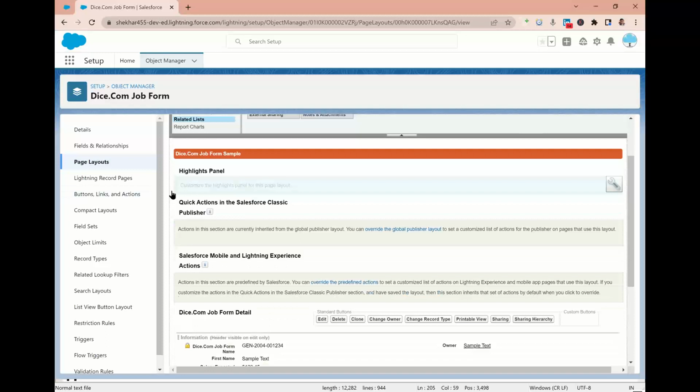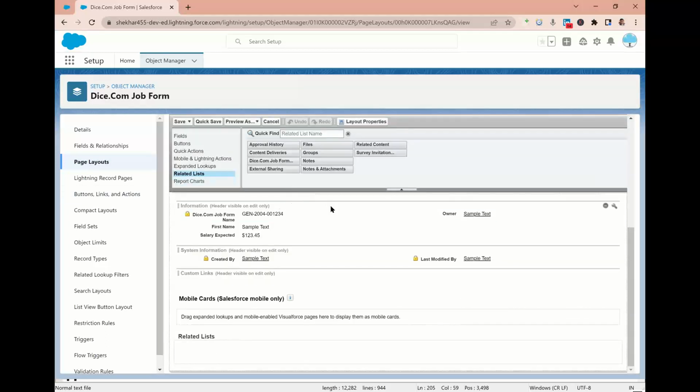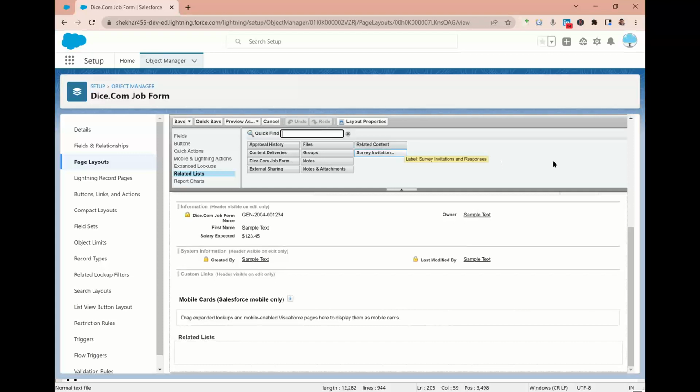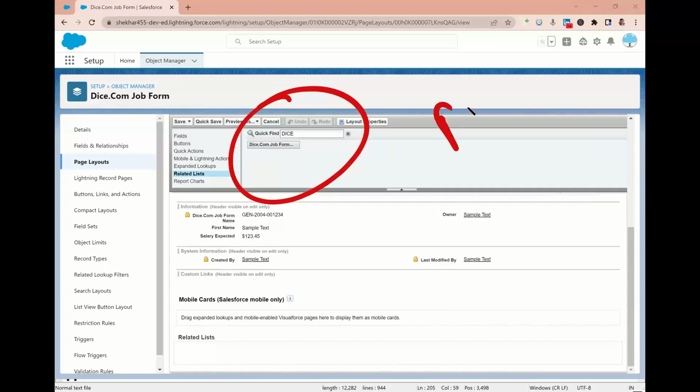After that, you type the name of your object. What is the name of your object? Dice something, right? Just type dice. If you type dice, it will filter out all the remaining options and only one option will remain.